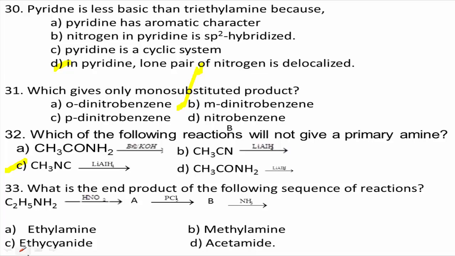After that, the reaction with phosphorus pentachloride substitutes the OH group with Cl. The last step is ammonolysis, which results in the formation of the starting compound again, ethanamine or ethylamine. Therefore, A is the right answer.